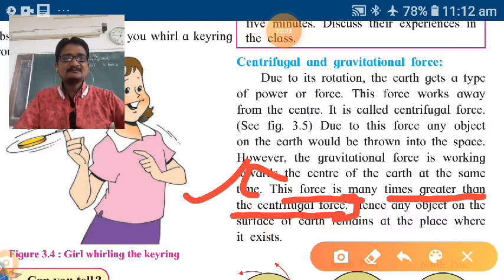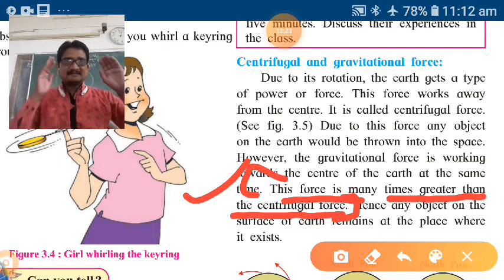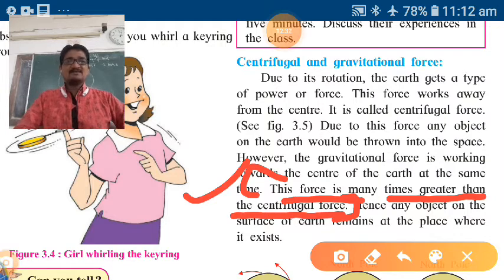Understand? So hence any object on the surface of earth remains at the place where it exists. So wherever any object on the surface of the earth is there, it remains at the same place it exists. So that is the power of gravitational force. That's why gravitational force is greater than centrifugal force. Okay, note down definition of centrifugal force, gravitational force, and do all these activities at home. Okay, that is the homework for you.